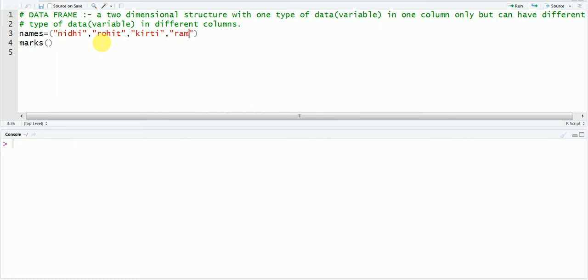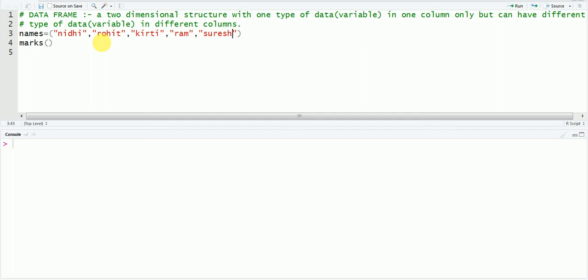Sorry, Ram. And your last name is, I wrote a very conventional name, Suresh. Okay, so these are your 5 students you have data for.